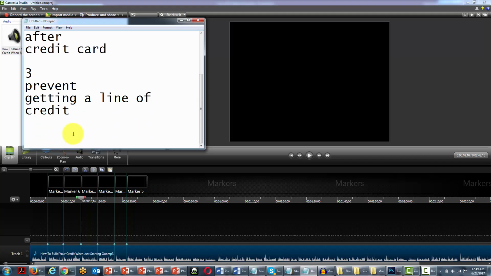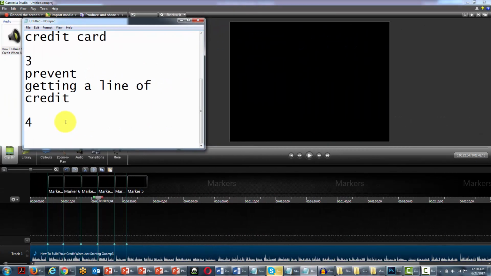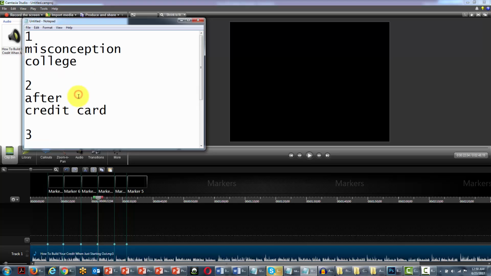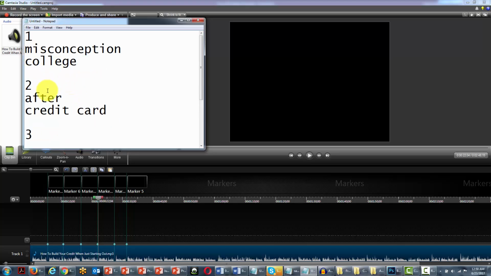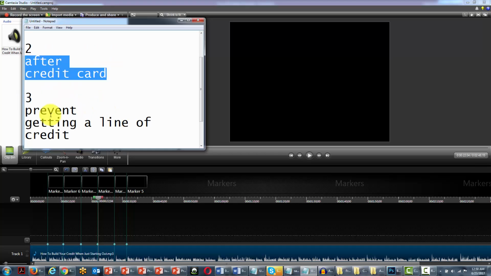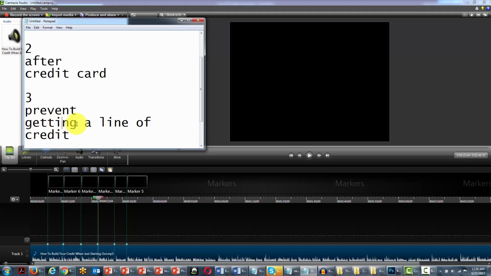We're going to go to the next one. Building credit is the act of managing your finances correctly, even if you don't have a credit card. Okay, so you're getting the idea. What we're doing is choosing keywords that we're going to use in order to gather our assets to our timeline. So in this particular case, we're going to look for misconception and college. We're going to look for after and credit card. We're going to look for prevent and line of credit or loan.